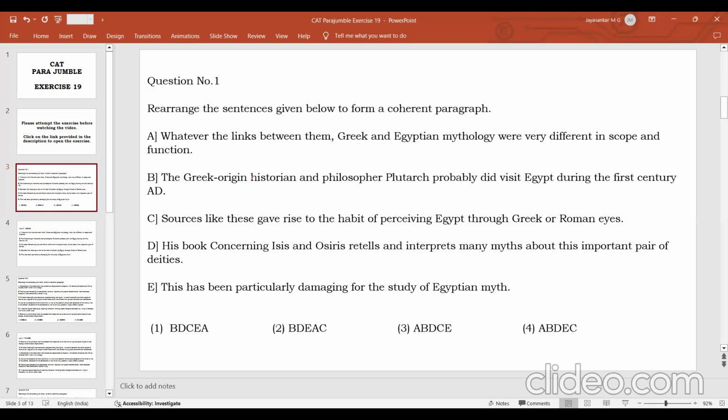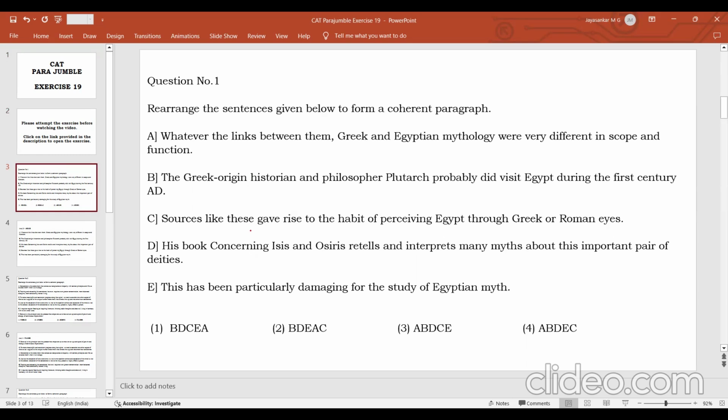The first question is talking about the relationship and the divergences between Greek and Egyptian mythology, and what led to the problem of thinking about Egyptian mythology with a Greek point of view. So this is the essential idea of the topic. And then once you read the sentences, you can make some connections between certain points or make sentence pairs. This is the first thing you should try to do.